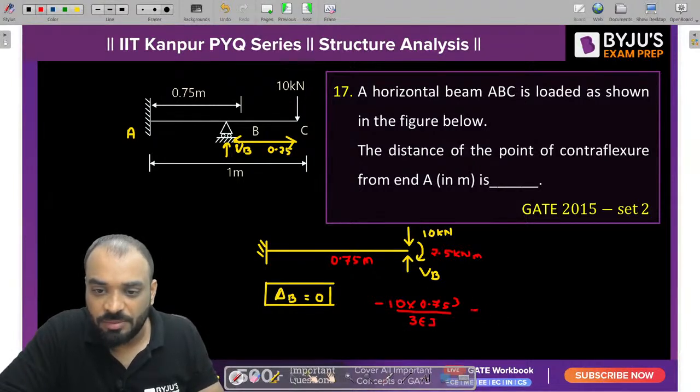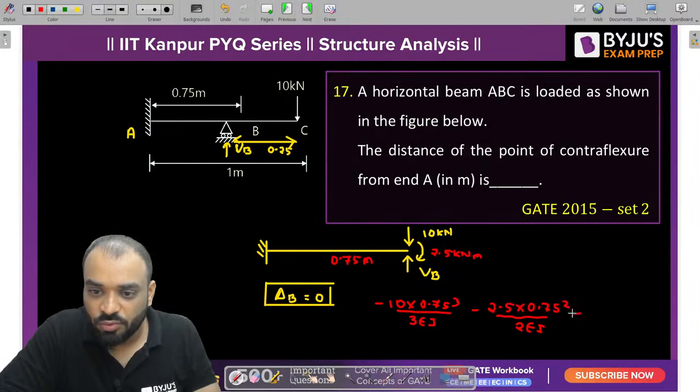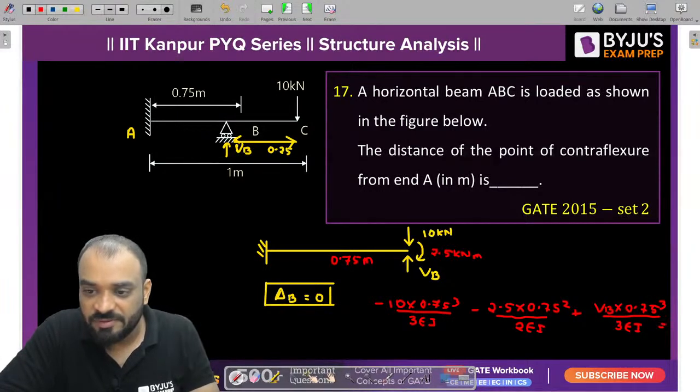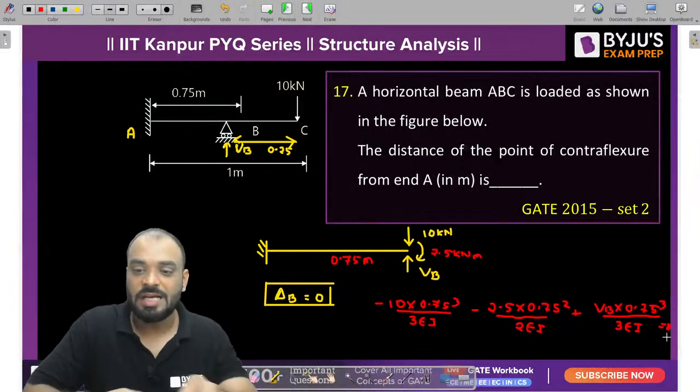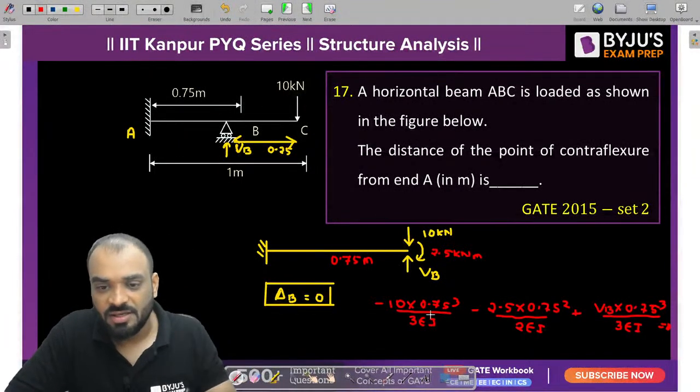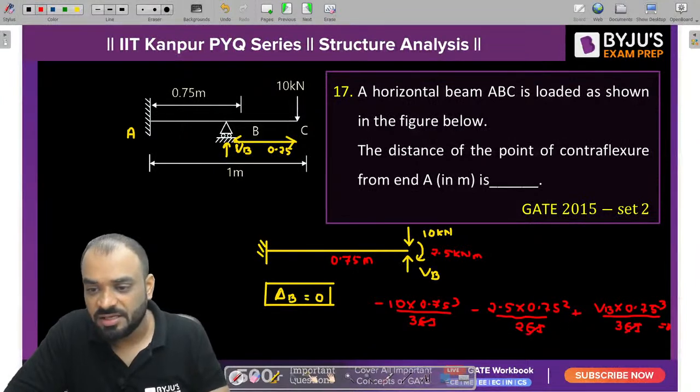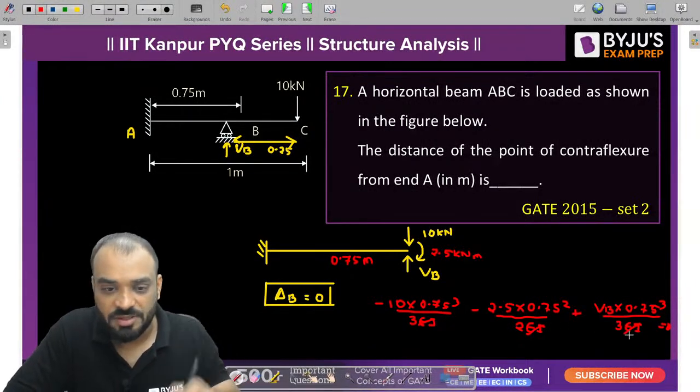Due to this particular moment, again the value will be negative. How much is it? ML square by 2EI. So 2.5 L square divided by 2EI. Then due to VB, it is VB into L cube divided by 3EI. And the net displacement value is equal to how much? It should be 0. So tell me guys, what is the value of VB? Please remove this EI directly and find out the value of VB.